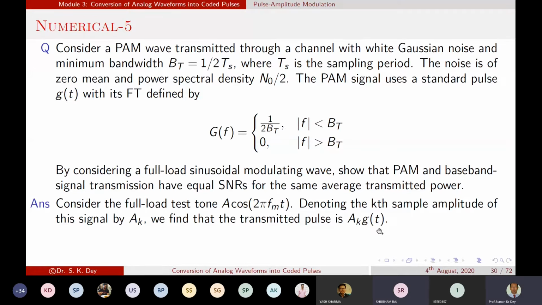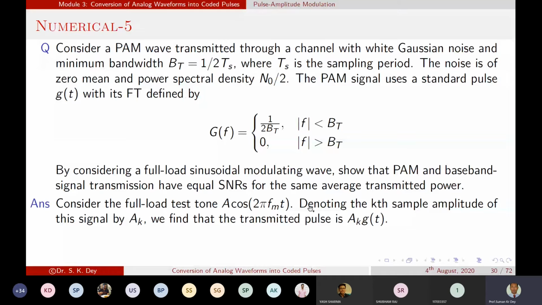Yes, sir. Okay, so whenever we transmit a signal, how do we transmit it? In the PAM signal, normally we never send the sample alone. We send the sample with a pulse, and that is the PAM signal. g(t) is the standard pulse, and along with g(t) we send the sample value.